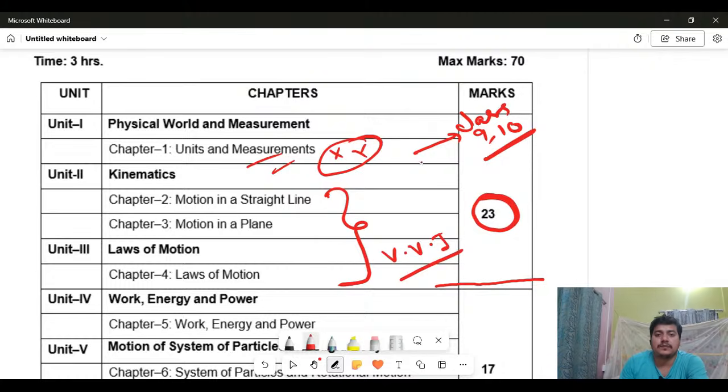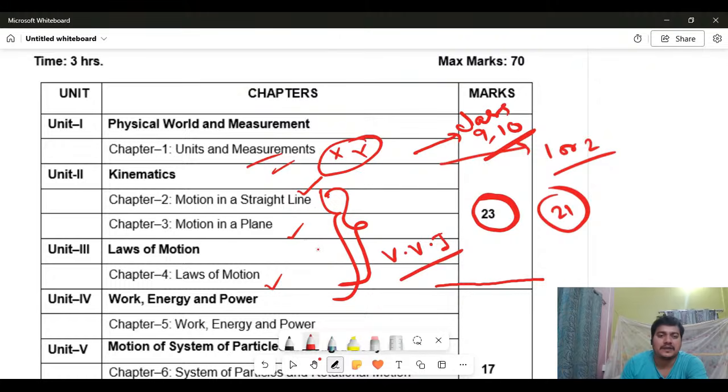From this part, only 1 or 2 marks will come from the first chapter, and the rest, 21 marks, will come from motion in a line, motion in a plane, and laws of motion. This is basically mechanics, and when you are reading, you will not be able to separate these chapters, because they are linked with each other.